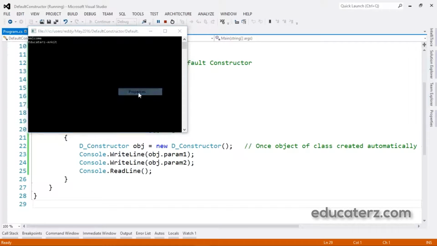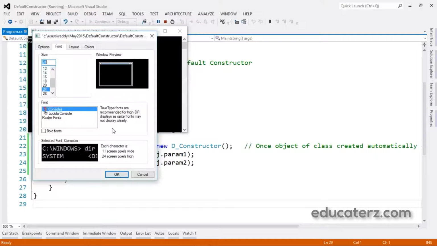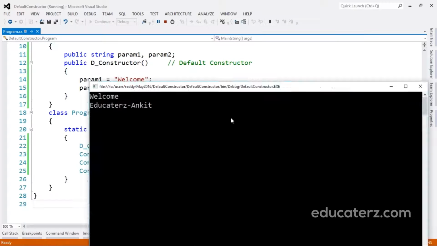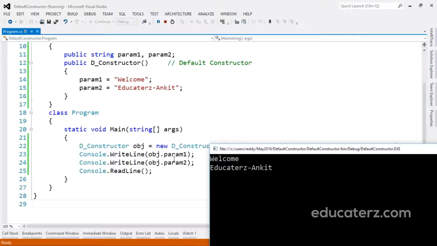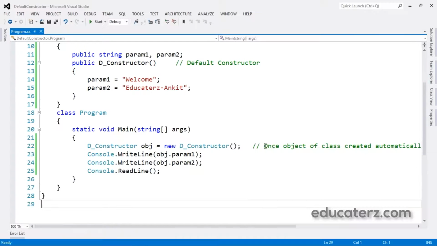Let me increase the font size. You can see like this. The welcome is coming from param1, this one, and welcome, educators.ankit is coming from param2. Like this, we can see a default constructor.